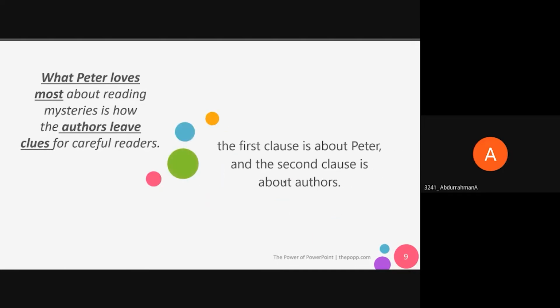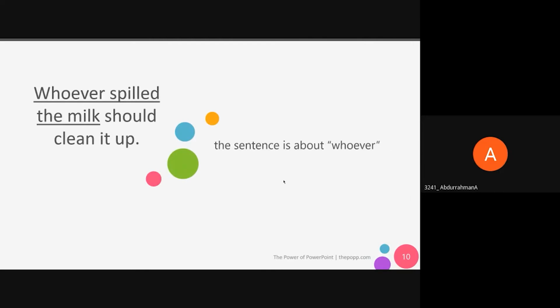For example, "What Peter loved most about reading mysteries is how the authors leave clues for careful readers." The first clause is about Peter, and the second clause is about authors. "Whoever spilled the milk should clean it up." The sentence is about whoever.